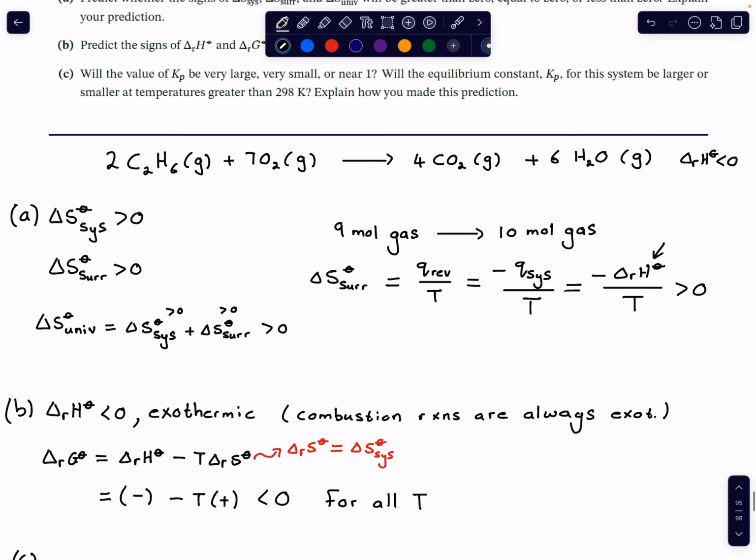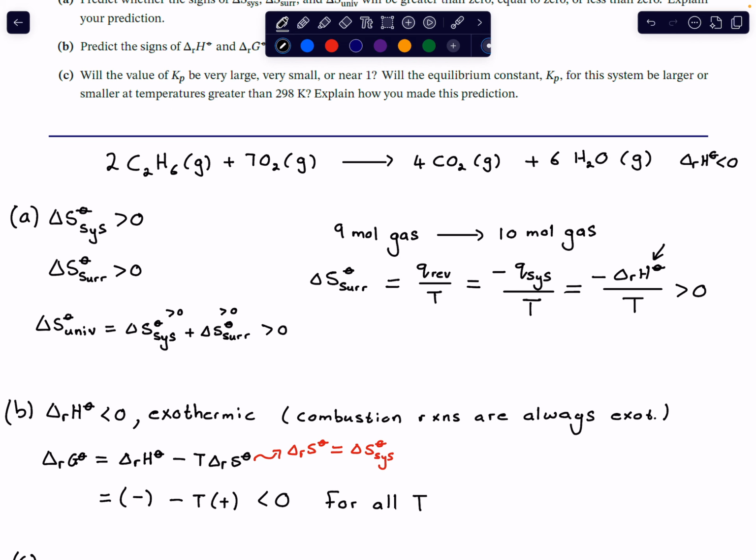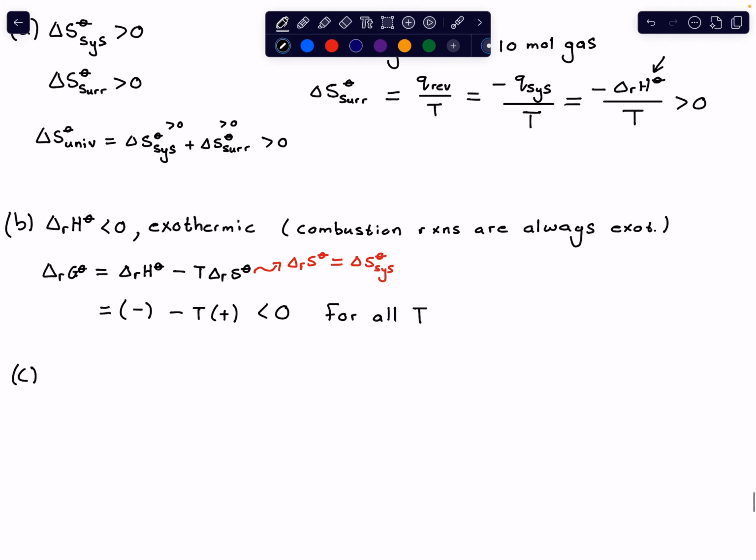So let's look at the last part of the question. The last part asks, will the value of Kp be very large, very small, or near 1? And then will the equilibrium constant Kp for the system be larger or smaller at temperatures greater than 298 K? Explain how you made this prediction. Well, of course, because the Gibbs energy is so negative, or negative, no matter what the temperature is, that means Kp has to be much larger than 1, right, because our Gibbs energy of reaction is negative, right?